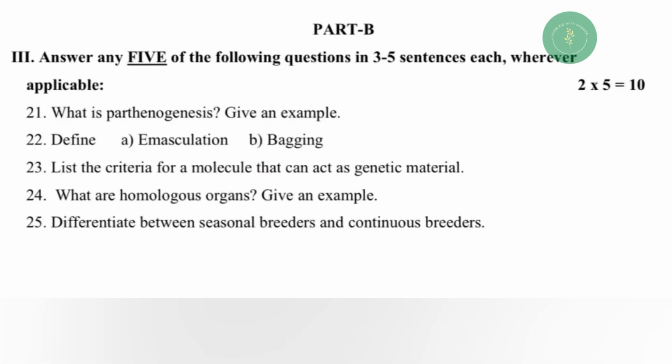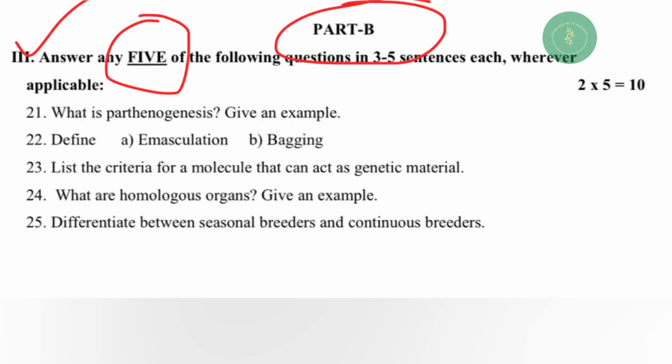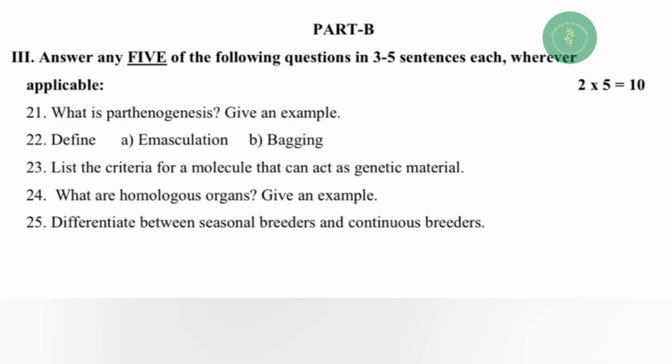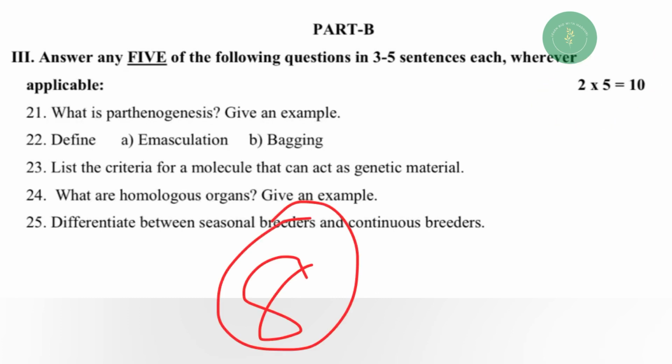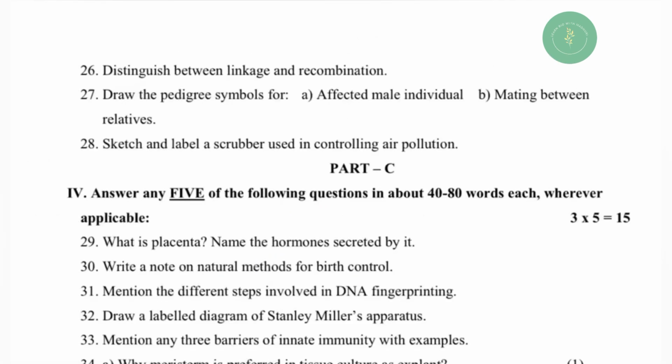Moving on to next part, that is part B, Roman number 3. Answer any 5 of the following questions in 3 to 5 sentences each wherever applicable. So this part B will be asked for 2 marks. And how many questions will be given? 8 questions will be given and you have to write only any 5.